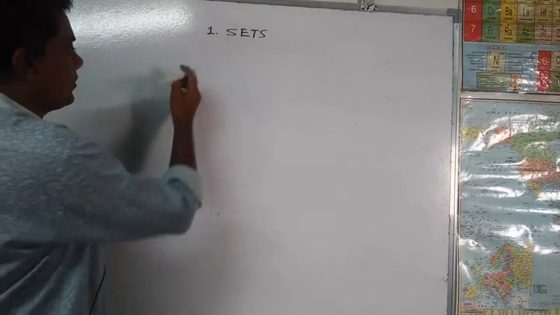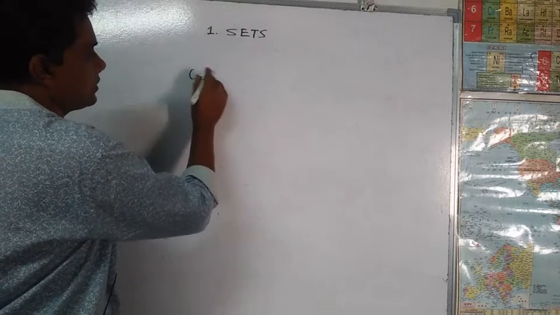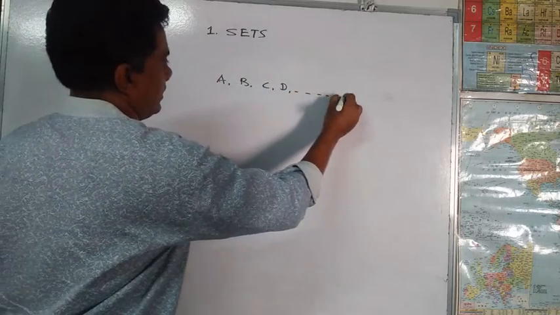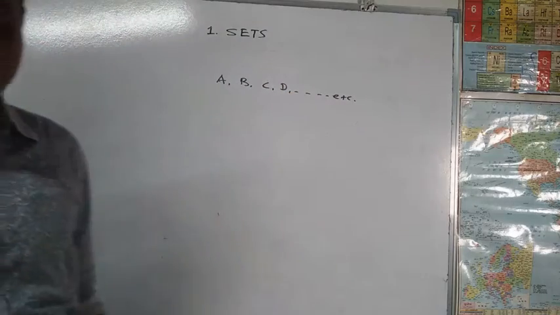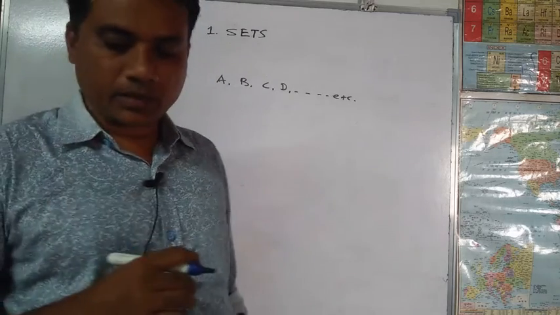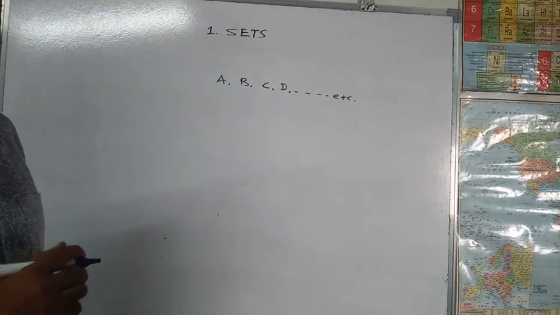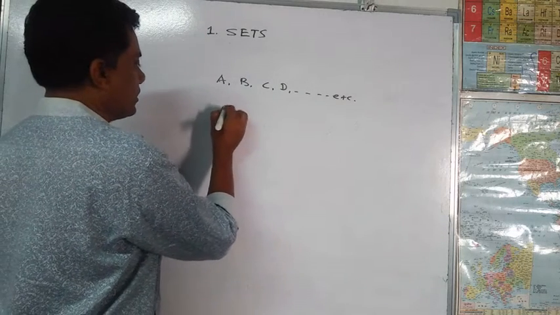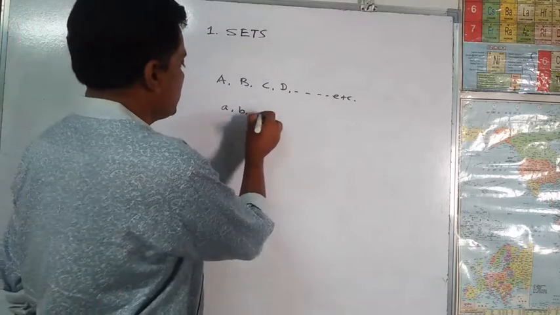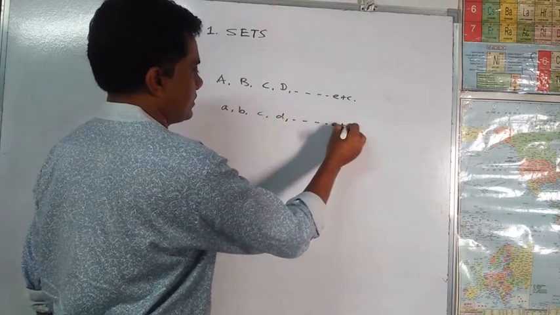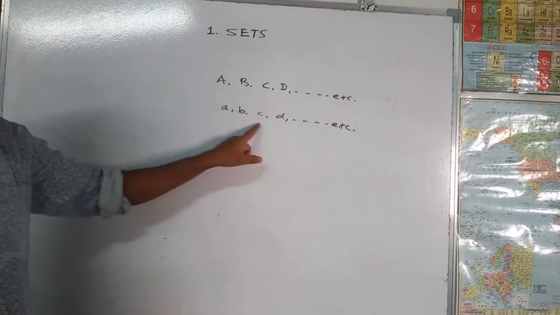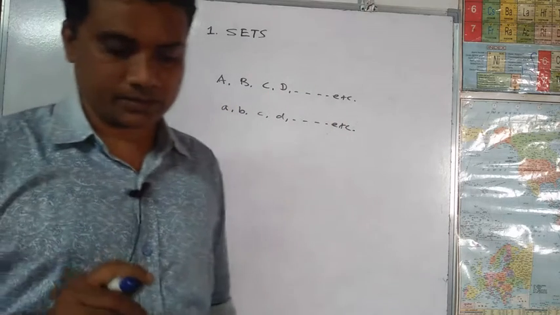Generally, sets are denoted by capital letters A, B, C, D, etc. And the members or elements of the sets are denoted by small letters a, b, c, d, etc.